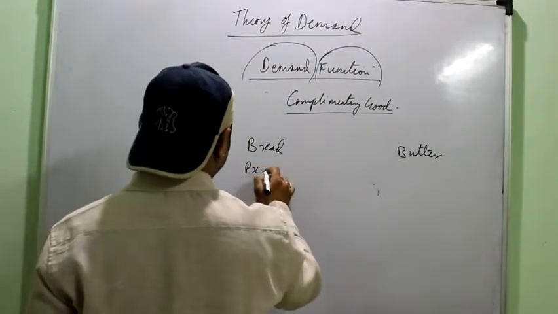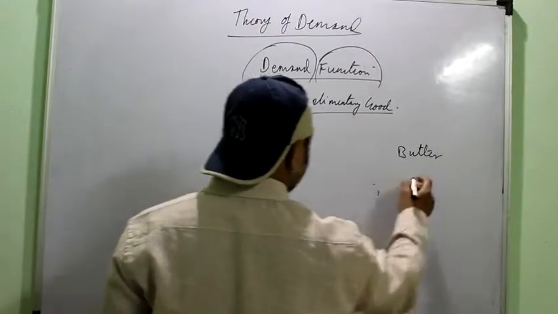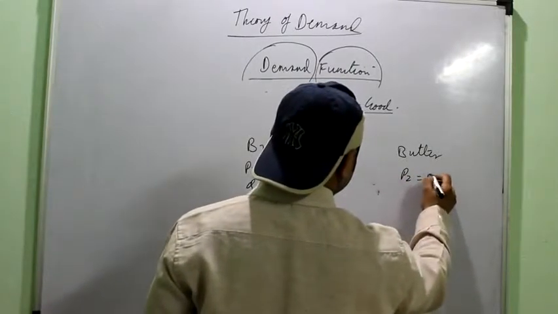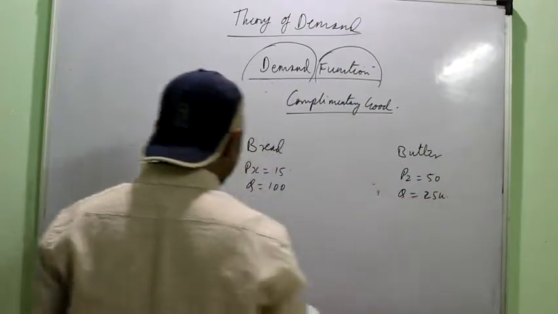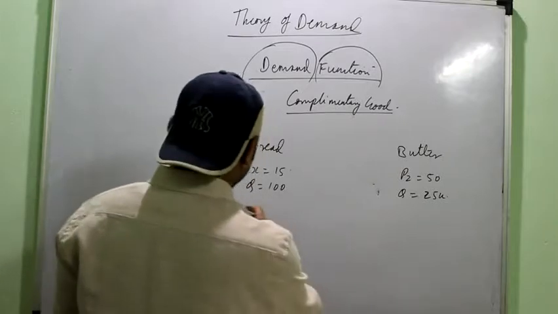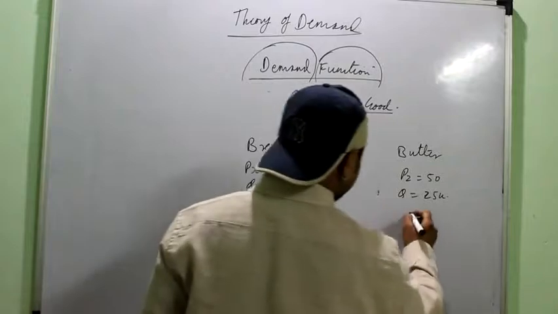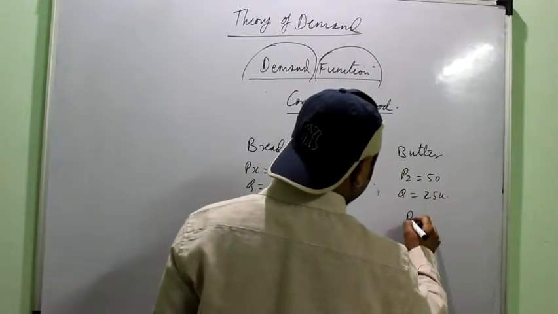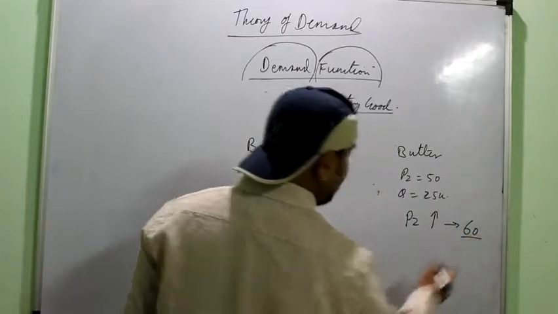Say the price of bread is 15 units and quantity is say 100 units, whereas the price of butter is say 50 rupees and quantity is say 25 units. Now suppose the price of the complementary good rises and becomes 60, right?